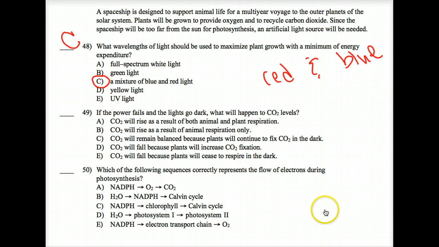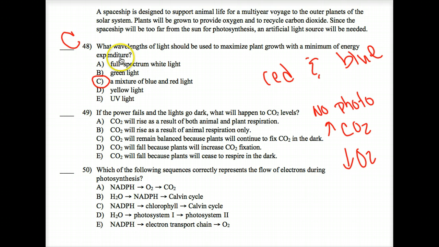If the power fails and lights go dark, what will happen to carbon dioxide levels? If the power fails and the lights go out, there's no more photosynthesis. If there's no more photosynthesis, then I'm not using any carbon dioxide. So my carbon dioxide levels will increase and my oxygen levels should decrease, although I didn't ask you about the oxygen levels. So the carbon dioxide will rise as a result of both animal and plant respiration, because yes, both animals and plants do respire.